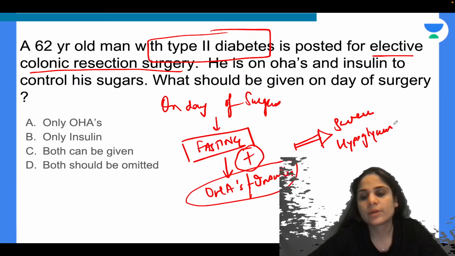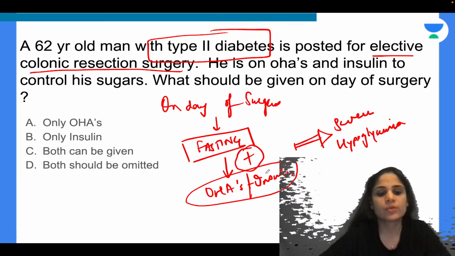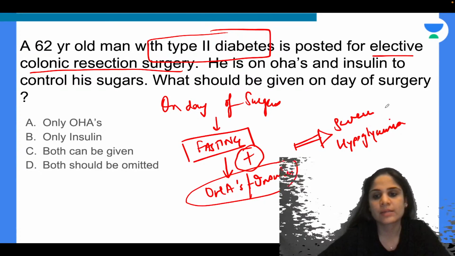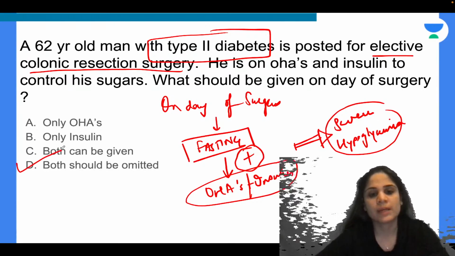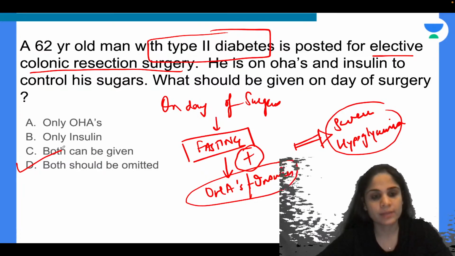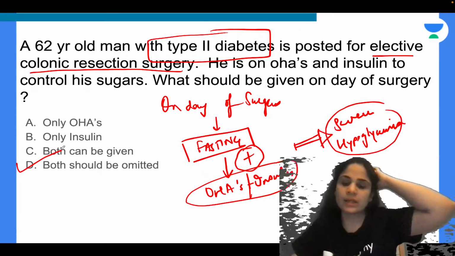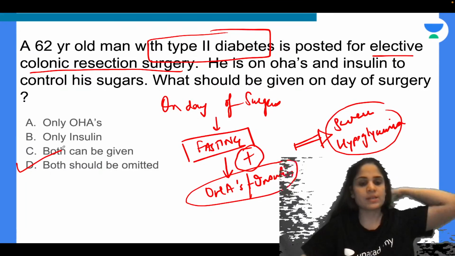So I don't want to give the patient severe hypoglycemia. So on the day of surgery, be it OHAs or insulin, it has to be omitted. So if you are asked a simple question like this, your answer also has to be simple, that both should be omitted.